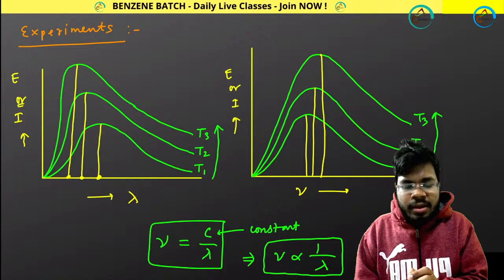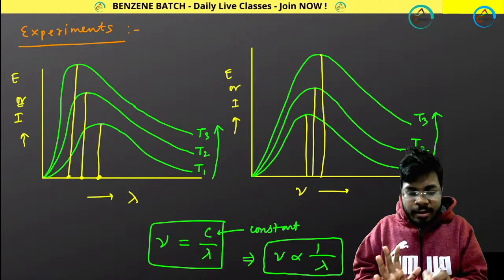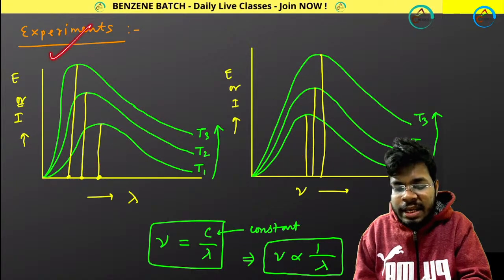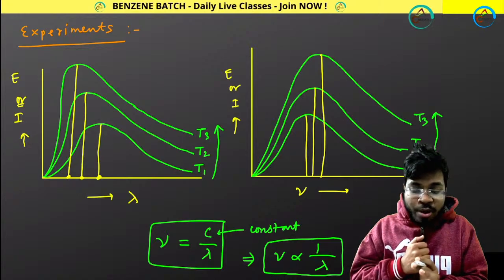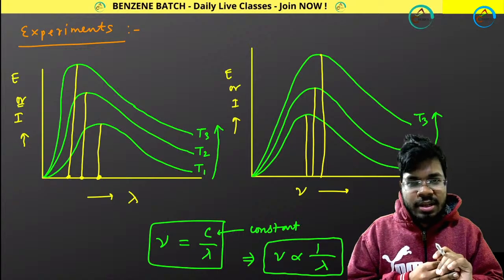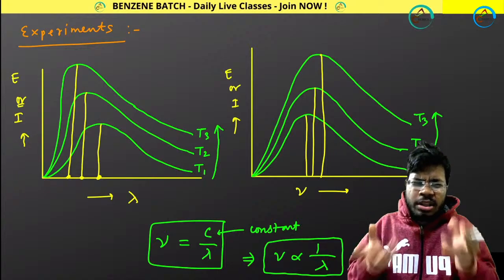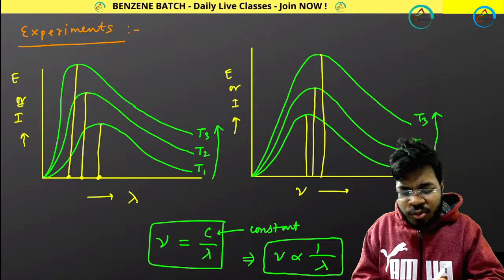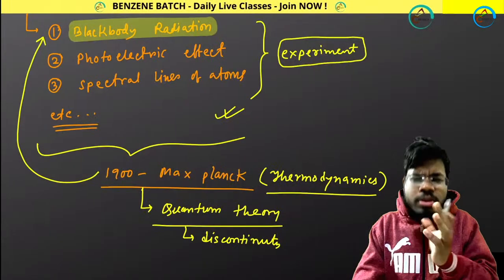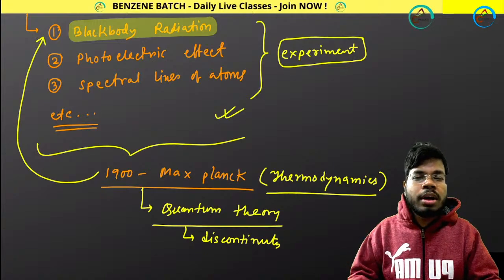So in this case what is happening, your maximum height is varying in this way, and this is the result that they got experimentally from the black body radiation. Now we need to understand these experimental results from theoretical models, but at that time there was no theoretical model present, because whenever they tried to explain these two plots by the available classical mechanical theory, those classical mechanical theories couldn't explain them.